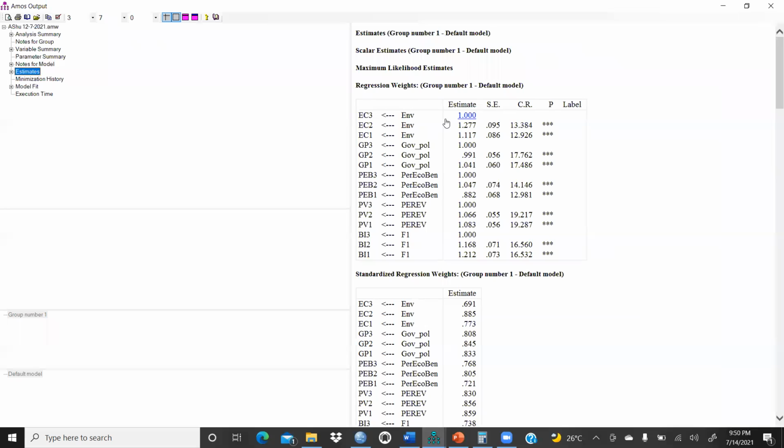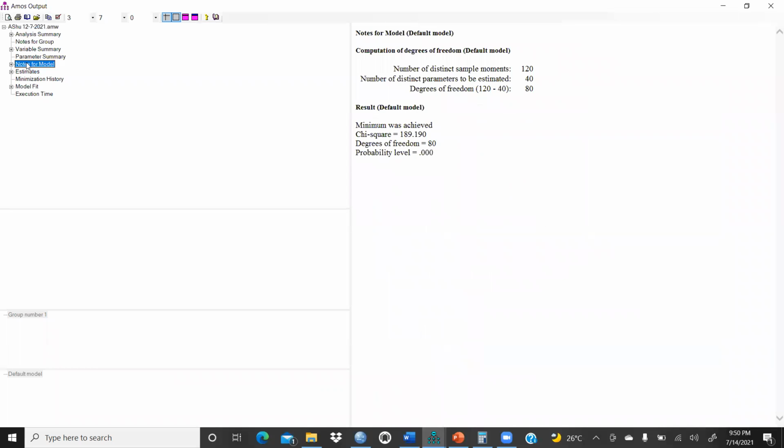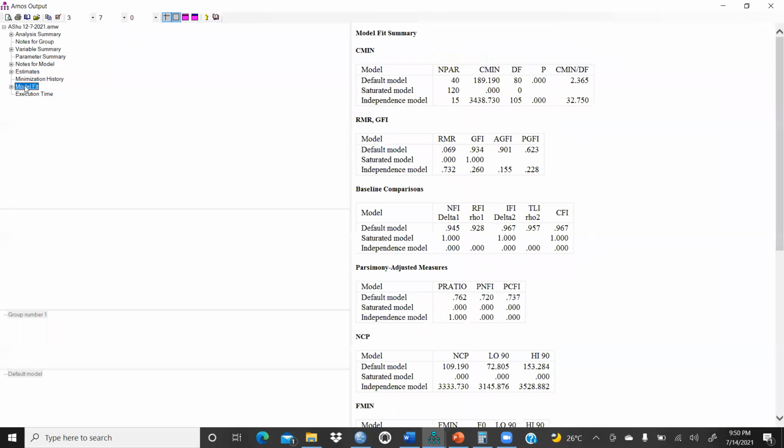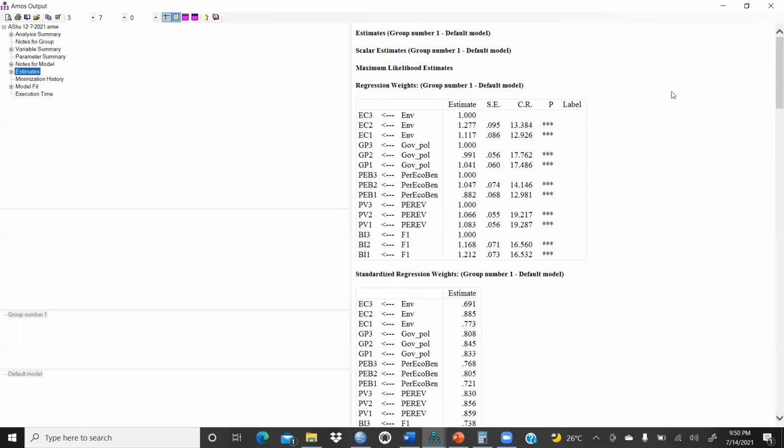Estimates. So when we come to the estimates, notes for the model, right? After that, in estimates, I will tell you where the 2.5 comes from, where we have to check in model fit. So let's come to this estimate. You could see here, EC3 to environment, EC2 to environment, right? In relationship between regression weights are there, right?